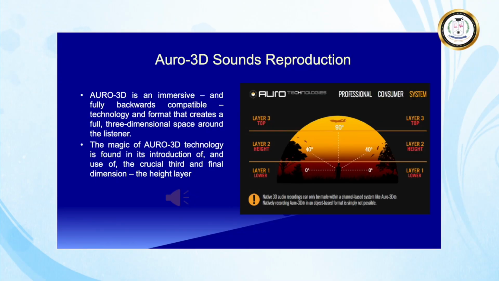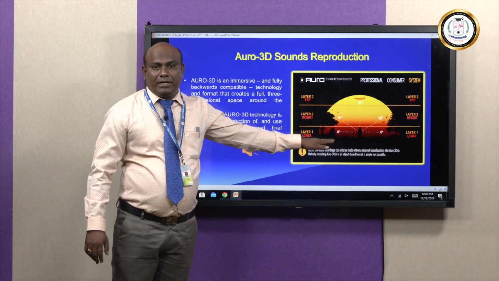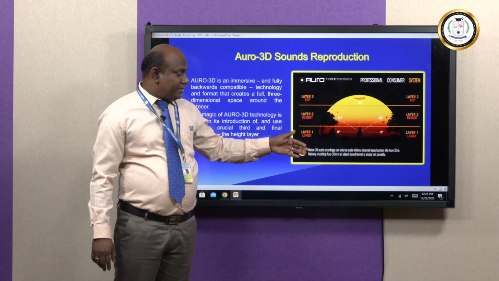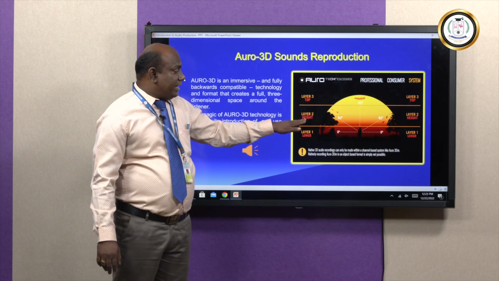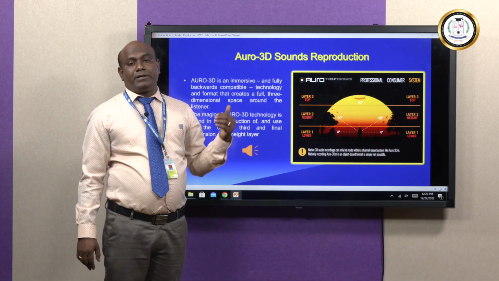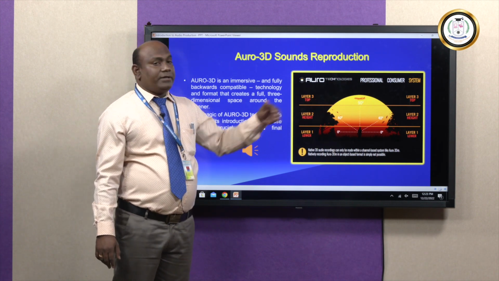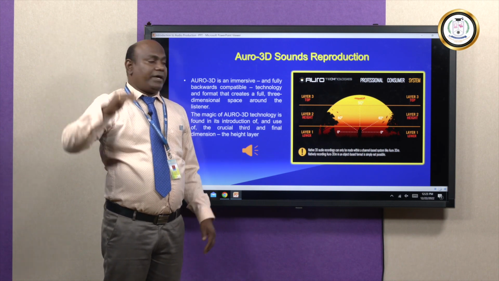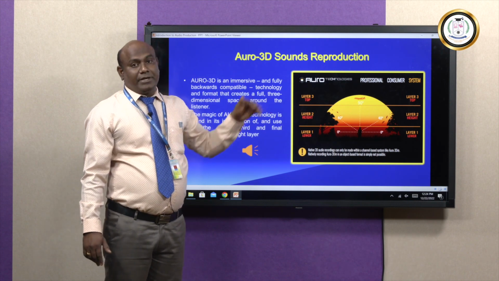So, RO 3D, here is a simple example: layer 1, layer 2, layer 3. Layer 1 delivers the ground level sounds like grass, footsteps or other insect sounds coming from the ground layer 1. The second layer, the height layer: bird sounds come from the second layer. The third layer: if a helicopter or aeroplane is flying in the sky, the sounds come from the top layer, I mean layer 3.